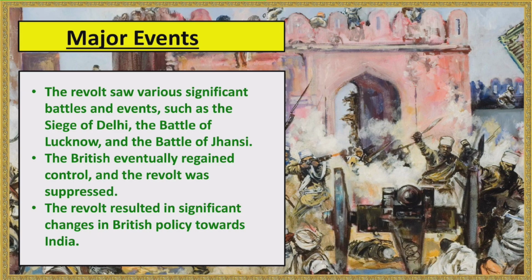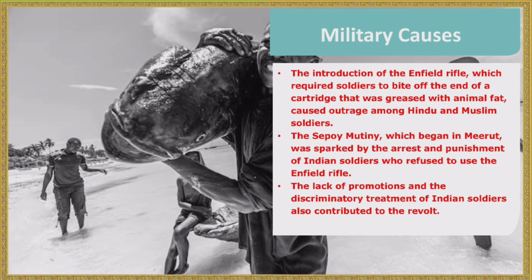Major events. The revolt saw various significant battles and events, such as the Siege of Delhi, the Battle of Lucknow, and the Battle of Jhansi. The British eventually regained control, and the revolt was suppressed. The revolt resulted in significant changes in British policy towards India. Let's see the causes of the Revolt of 1857.